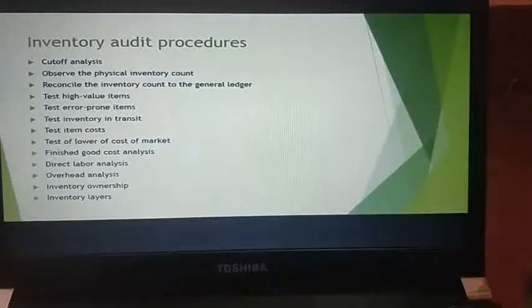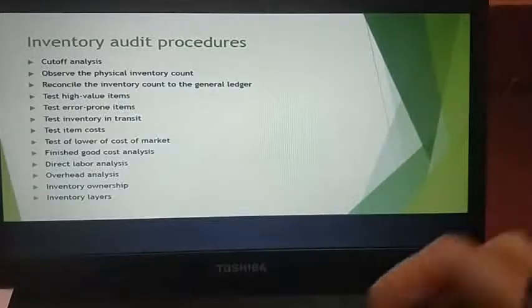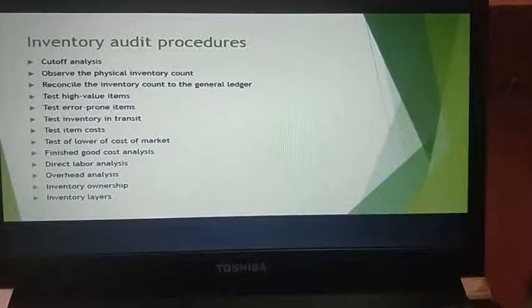Next, you will have test high value items. You will be testing the usually high value items, which are not usually normal. You will have high value items, but not all items are highly valued. Next, you have test error prone items. If the auditors have noticed an error trend in prior years for specific inventory items, it is most likely they will test these particular items again.